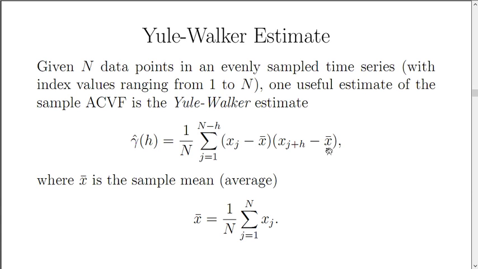We take those products, we add them all up, and we divide by the number of data points. Not the number of terms in the sum, but the number of data points. This gives us the estimate of the autocovariance function at lag h, which is known as the Yule-Walker estimate. By the way, x bar is the sample mean, not the true mean. It's the arithmetic average. You just take all the values, add them up, and divide by how many there are.